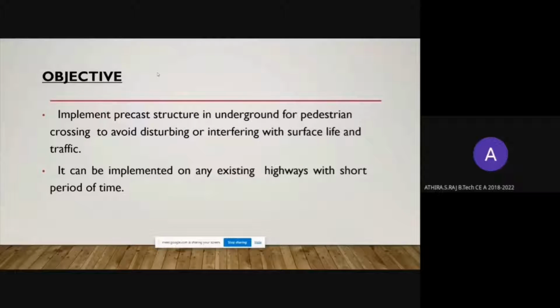The objectives are that implementing a precast underground crosswalk is safer for pedestrian crossings, and it avoids disturbing or interfering with the surface lights and traffic. Also, the implementation can be done on any existing highway, and it only requires a short period of time.